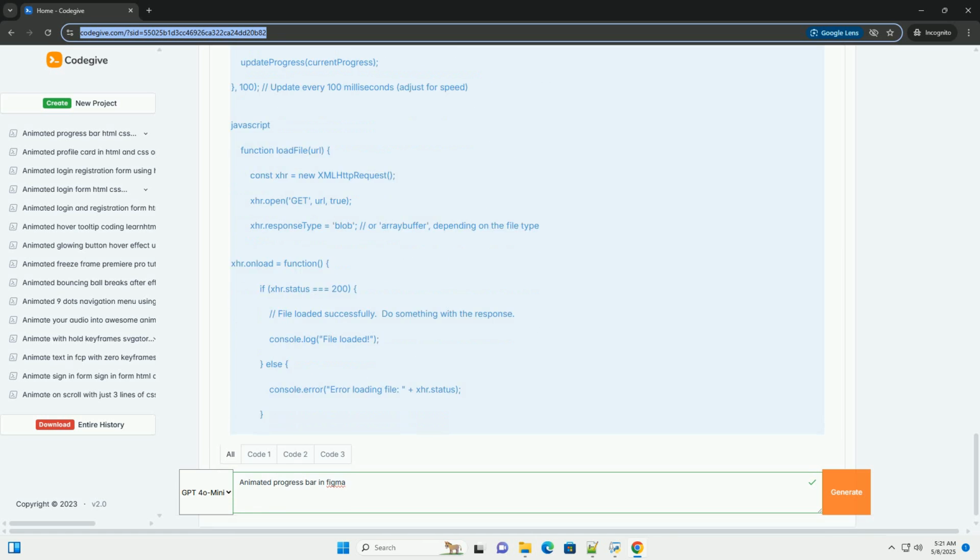4. Adding a text label, optional. Text tool. Use the text tool, shortcut T, to add a text label for displaying the percentage or progress value. Position and style. Place the text label inside the progress bar container, either above, below, or within the progress bar itself. Adjust the font size, color, and alignment for readability. Placeholder text. Set the initial text to 0%. Name. Rename the text layer to something descriptive, like progress text.